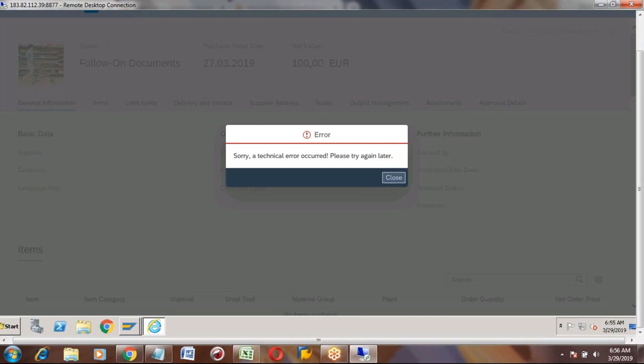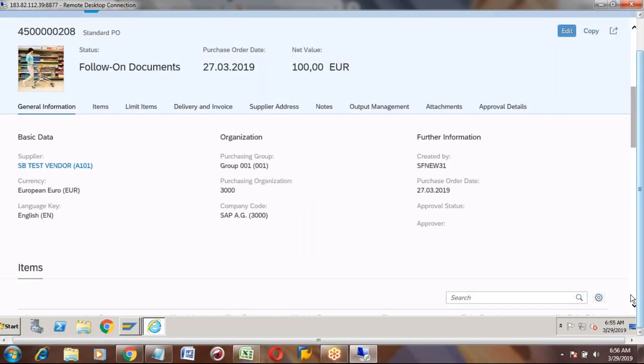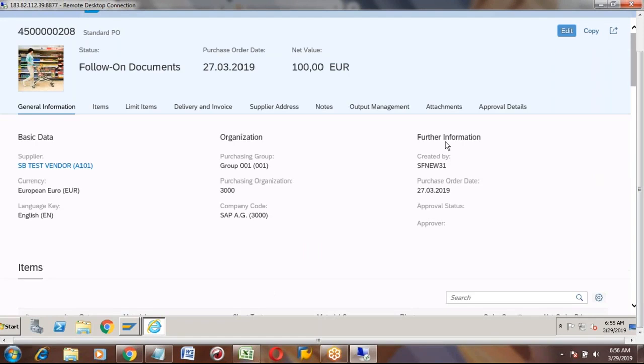Let's try. Okay, some error is coming. Okay, now it is open. So this is the purchase order details.